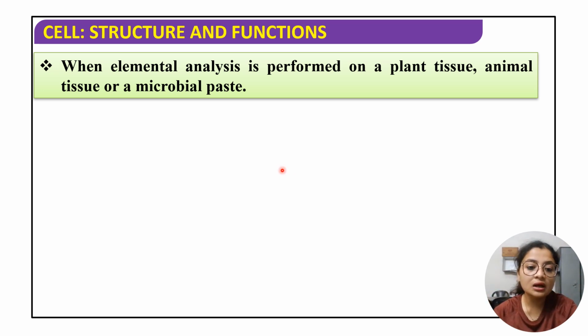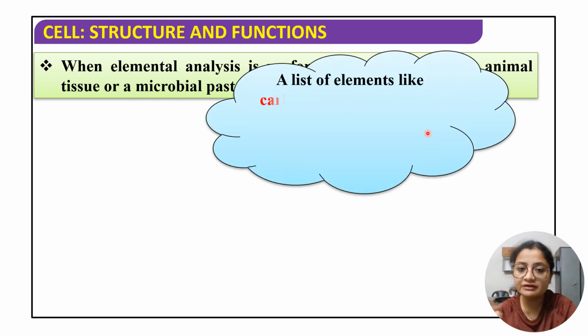Anyways, moving forward. So when elemental analysis is performed on a plant tissue, animal tissue, or a microbial paste. Now see, plant tissue means coming from a plant, obviously a living thing. Animal tissue means coming from an animal or a human being, again a living thing. And microbial paste means a component or a part which has been obtained from a microorganism. Microorganism में क्या क्या आएगा? Bacteria आएगा, fungus आएगा, parasite, protozoa and virus. Okay. So ये जितने भी microorganisms है, they are also living beings, isn't it? So here we are talking about elemental analysis of living beings.